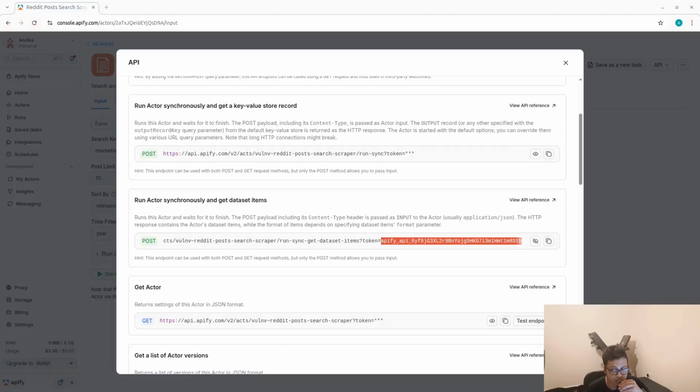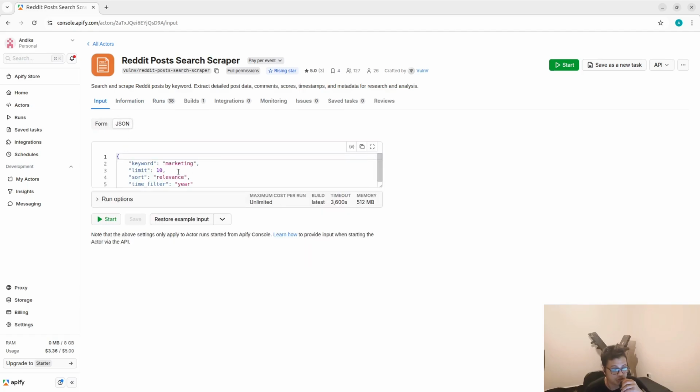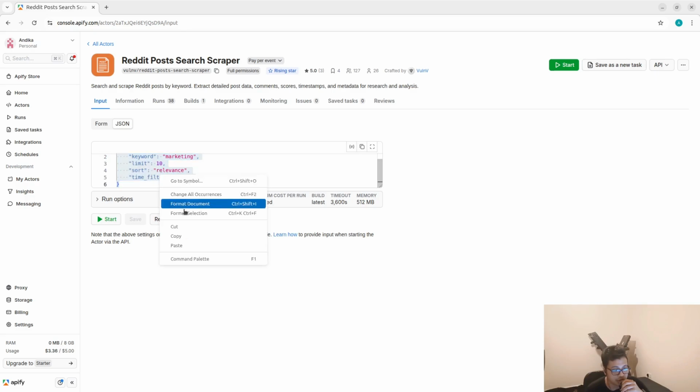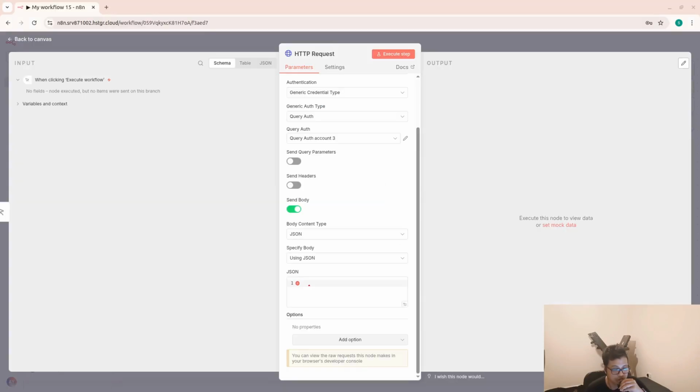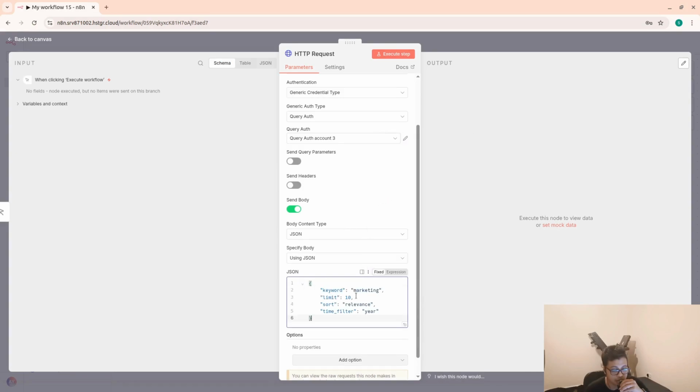So let me show you how. Okay, so I'm gonna disable this one. So we got a couple of inputs here. So if you fill in the inputs here, then when you click JSON, they're gonna be transferred, right? So in this case, just go ahead and copy everything. Then you're gonna paste the parameters here.